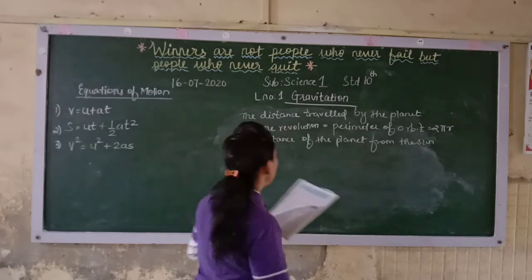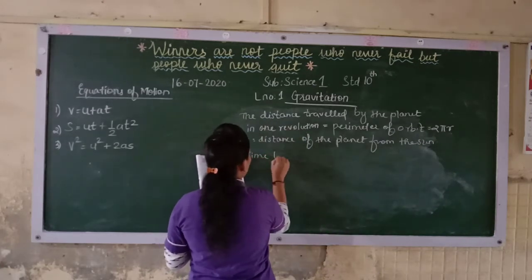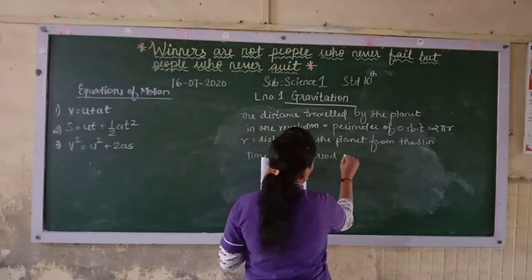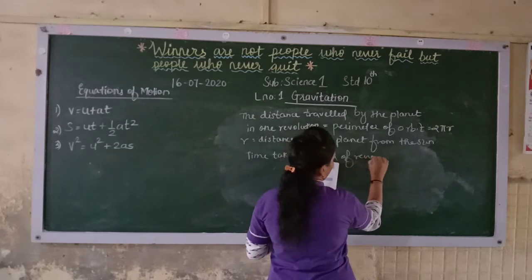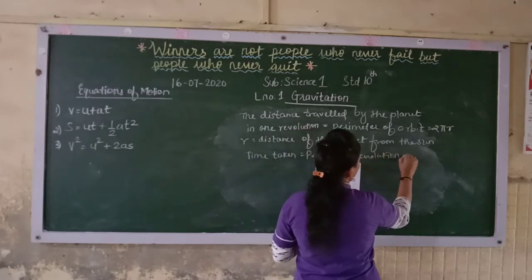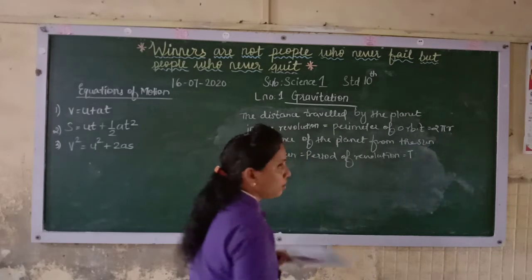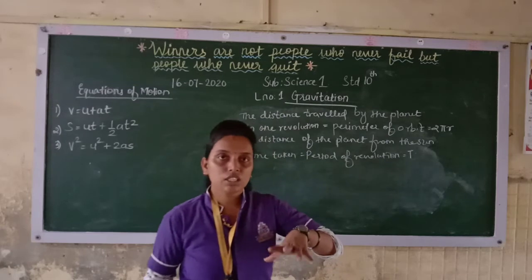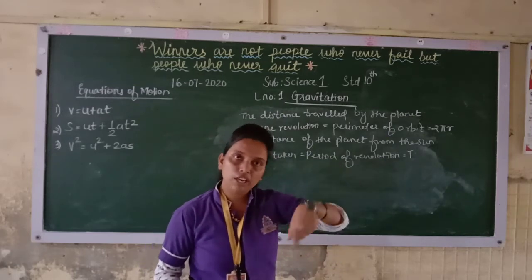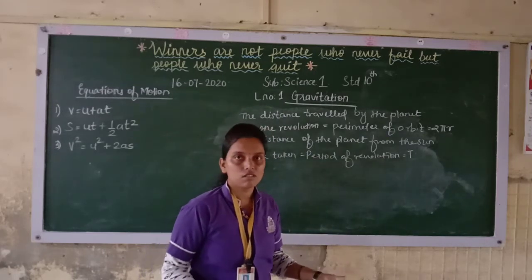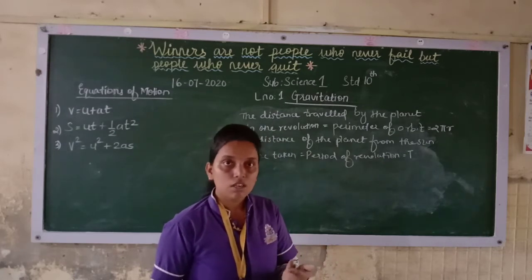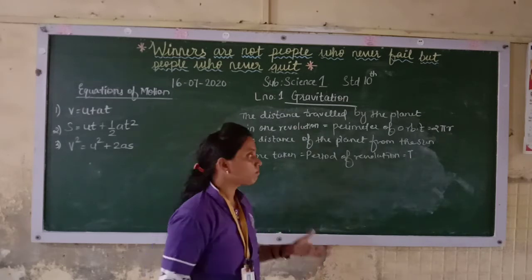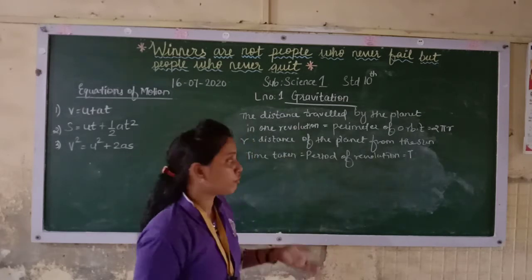Now further, time taken. That is the period of revolution. Now the period of revolution is what? Capital T. Now see, revolution means to take a complete circle. Rotation is different. Rotation means the planet rotates around its own axis, because of which days and nights occur. The earth is rotating around its own axis. But when it is rotating around the sun, that is revolution, which for us is 365 days.